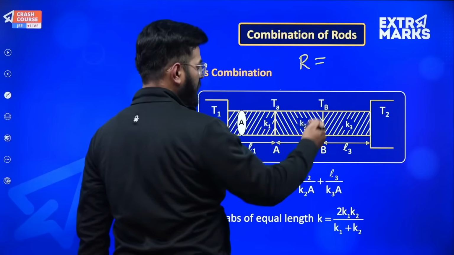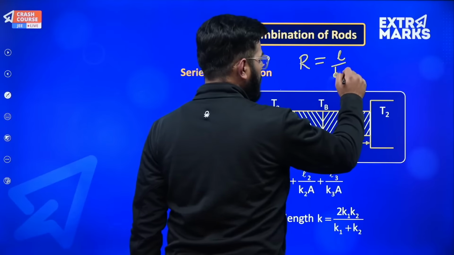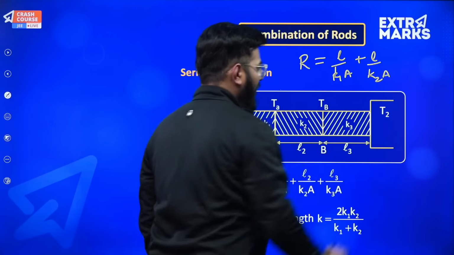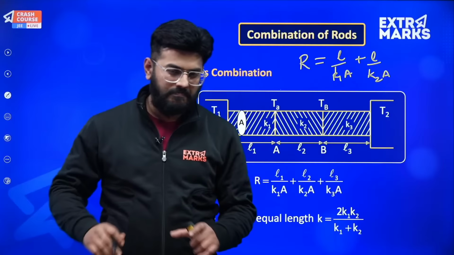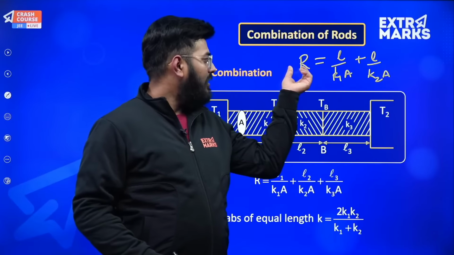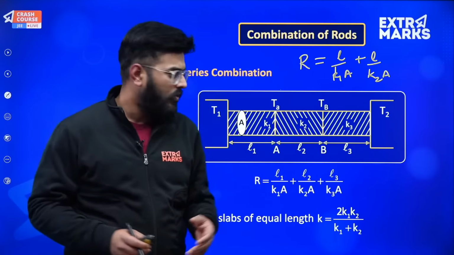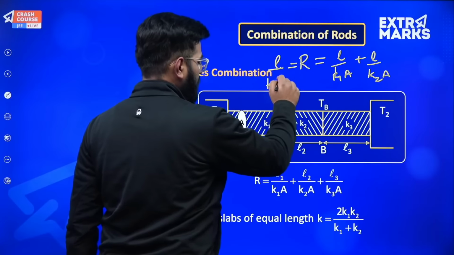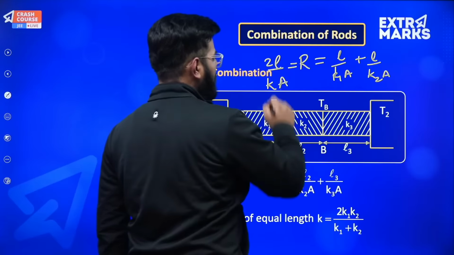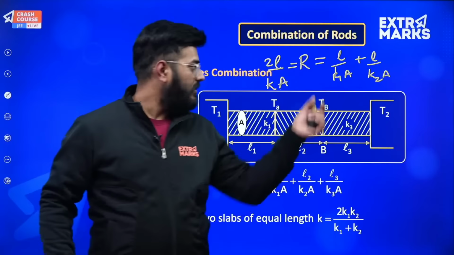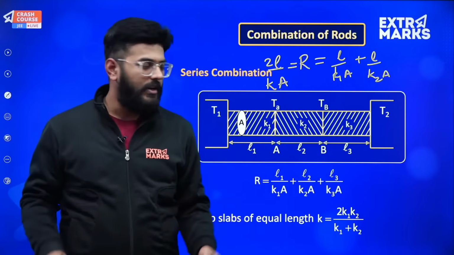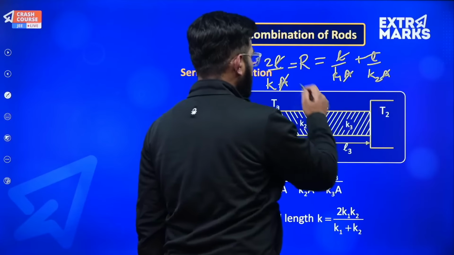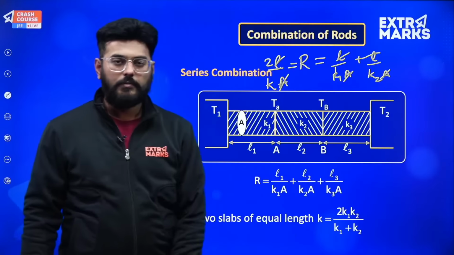Okay, so R will be equal to L upon K1A plus L upon K2A, and I am just considering a normal conductor whose conductivity is obviously K and length is L. Say suppose its length is 2L. It's made up of 2L length, here length L and length L. So what will happen is this L will get cancelled, A will get cancelled, so 2 upon K will be equal to 1 upon K1 plus 1 upon K2.